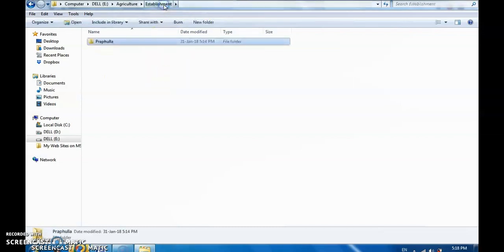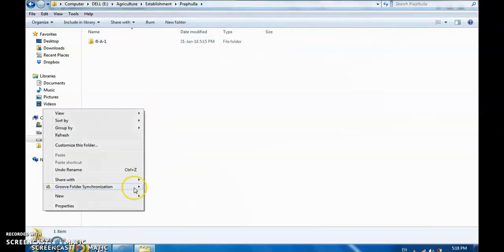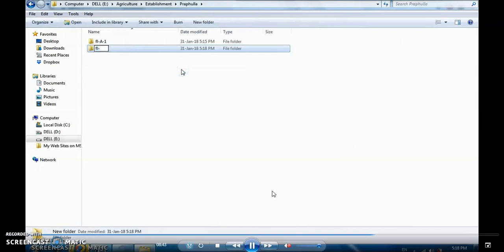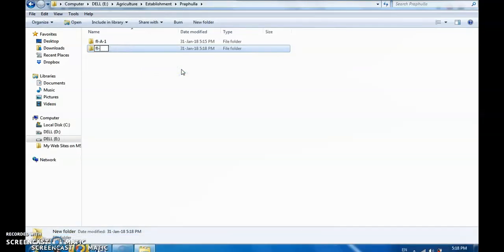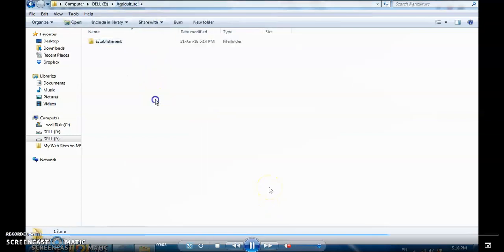Now it can happen that the establishment section will have some more files, so for the other file we will have to create one more folder here. We are creating one more folder and we'll name it FL dash something, we can write whatever the file name is, let's say b-4. Now inside that we'll again create two folders, note sheet and correspondence, and likewise. There should be no doubt in this now. Okay, I think you are clear about that.